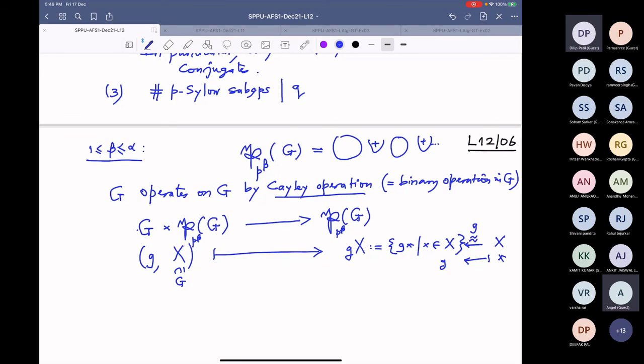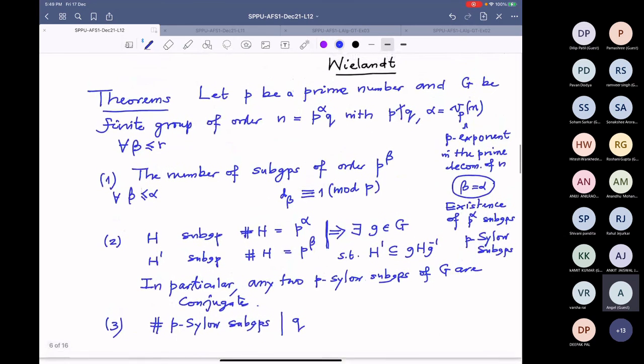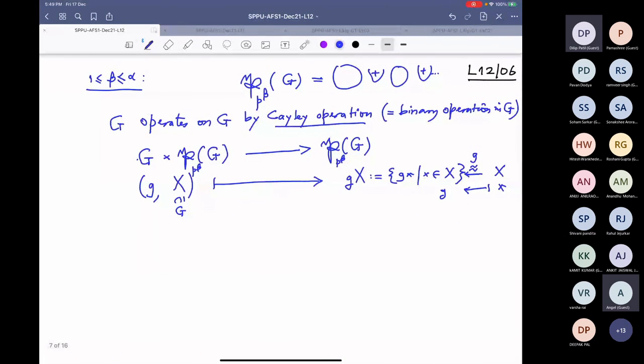Now I will analyze how many orbits will contain a subgroup. If at least one orbit contains a subgroup, I get the existence. But I will also argue how many orbits will contain exactly a subgroup, and what will that subgroup be? That will come from the isotropy.